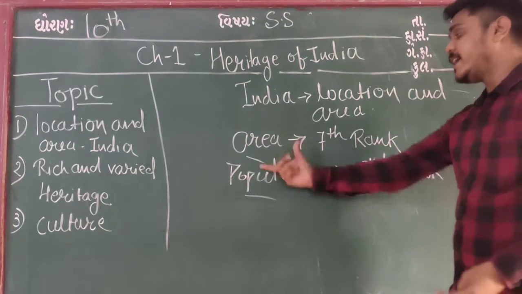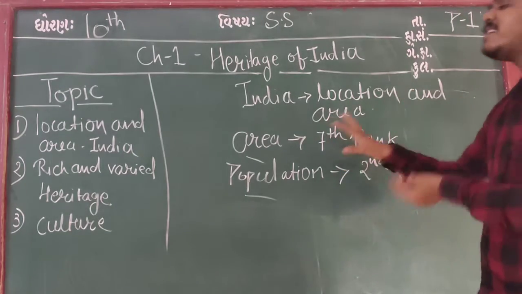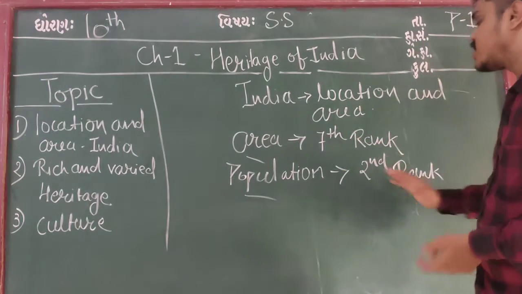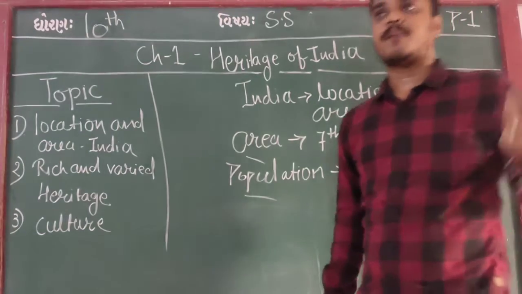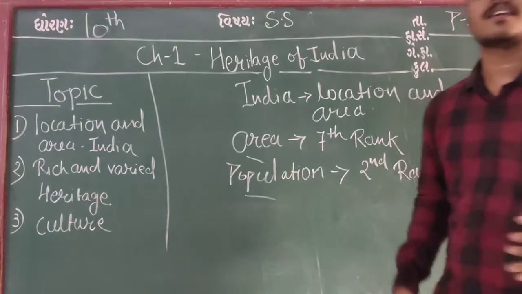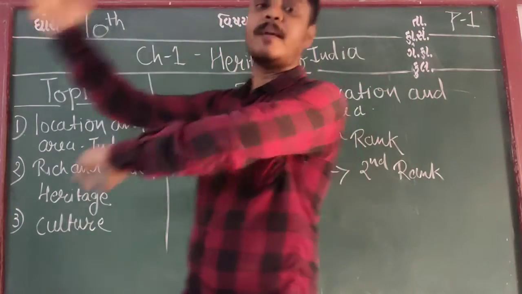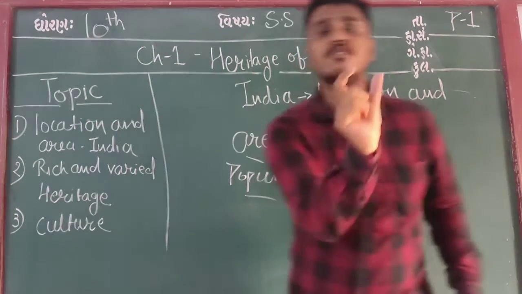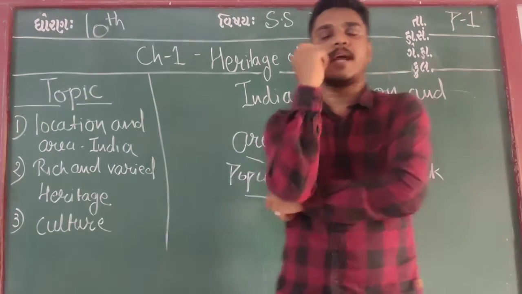In India, the area is approximately that much. Sorry, the rank is 7th in area, and the population is on 2nd rank. According to population, India is on 2nd rank. I think the population is 135 billion. Okay, because during the lockdown, our great Prime Minister Modi ji used these population words approximately 100 times, so I memorized it.